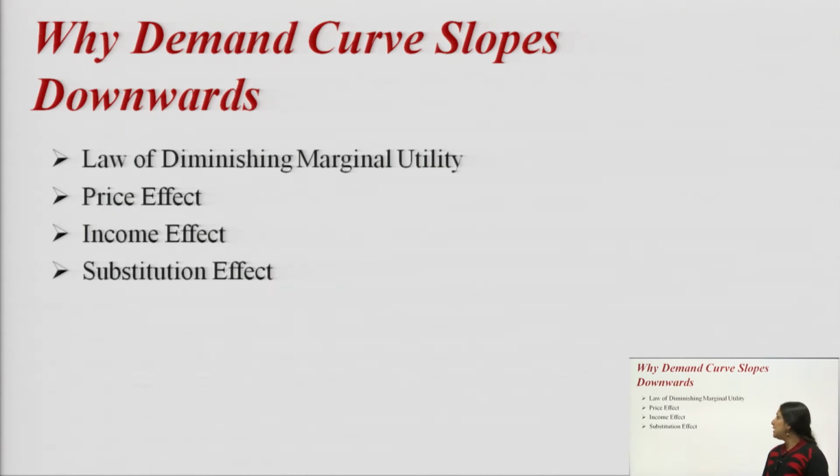What is the law of diminishing marginal utility? Diminishing means decreasing, marginal means additional and utility means satisfaction. So, this law of diminishing marginal utility says that with the successive increase in use of a commodity, the satisfaction derived from that commodity keeps on decreasing. For example, when you are very thirsty, the first sip of water you are having will give you more satisfaction as compared to the next one.